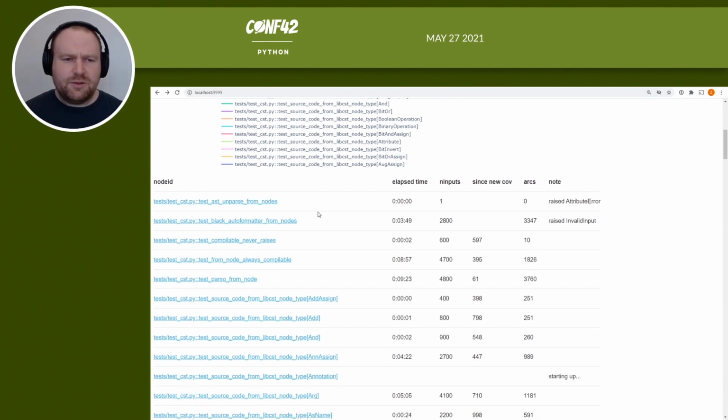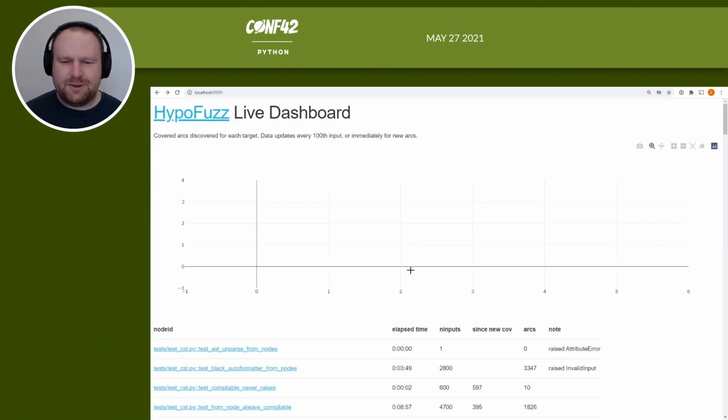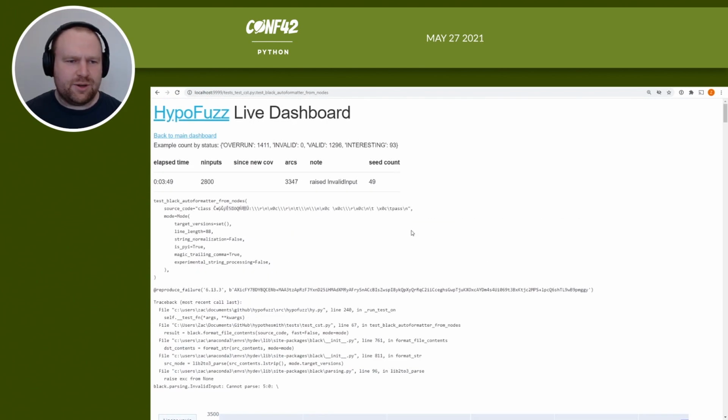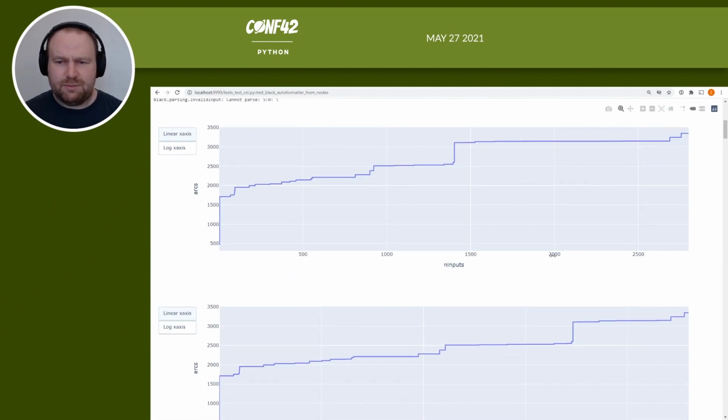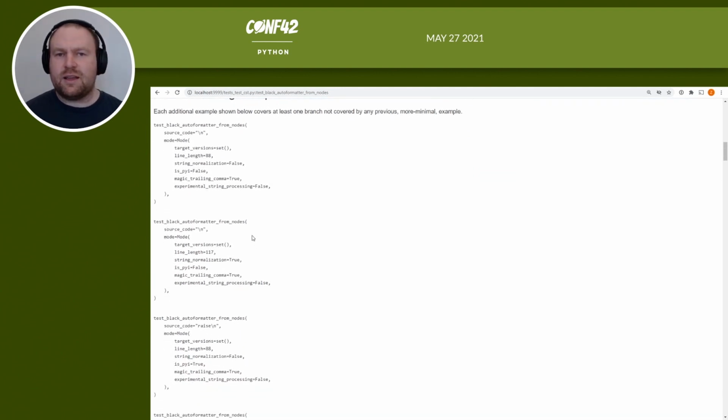If we go down here, we can also see that we've actually discovered a couple of bugs. So this one, testing ast.unparse, failed just because ast.unparse is a new function and it doesn't exist on this version of Python. But if we skip that and we go to the test for the Black auto formatter, it seemed to raise an invalid input error on this particular, admittedly pretty weird, input. This is genuinely a new bug to me, and so I'm going to have to go report that after the talk. You can also see how long it took, in both the number of inputs and in time, as well as a diverse sample of the kinds of inputs that HypoFuzz fed to your function.